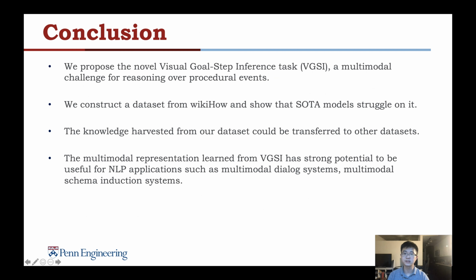In conclusion, in this paper we propose the novel VGSI task, which is a multimodal challenge to reason procedural events. We construct a dataset from wikiHow and show it is non-trivial for certain models. Through transfer learning, we validate the knowledge learned from wikiHow can be transferred on out-of-domain dataset. And we think the multimodal representation learned from our VGSI task can be useful for future applications such as multimodal dialog system or multimodal schema induction systems.